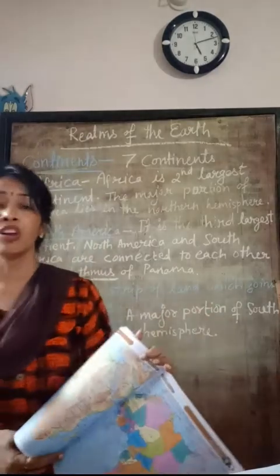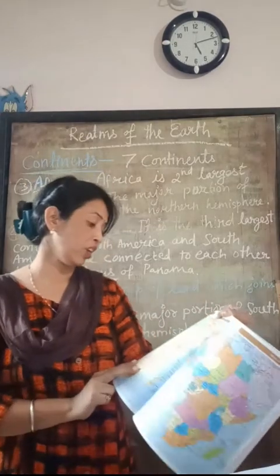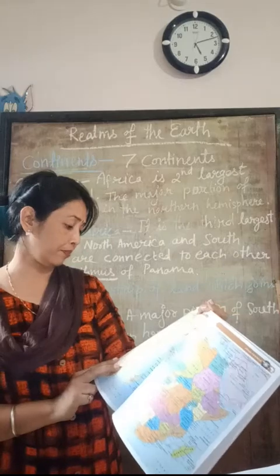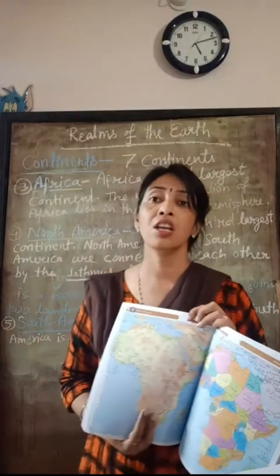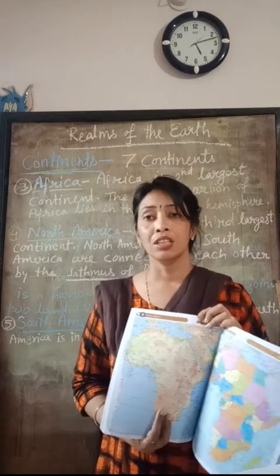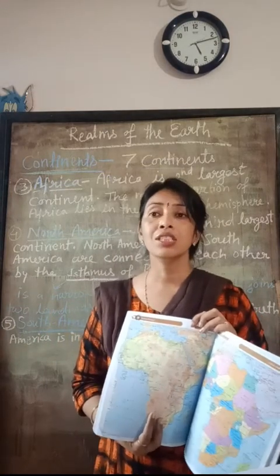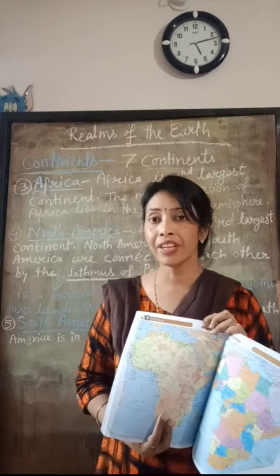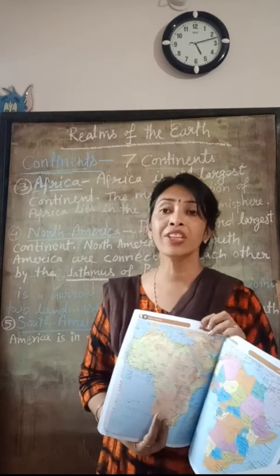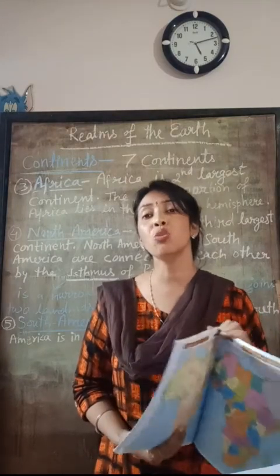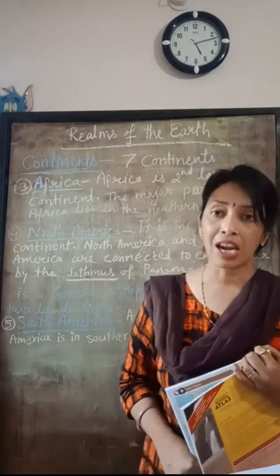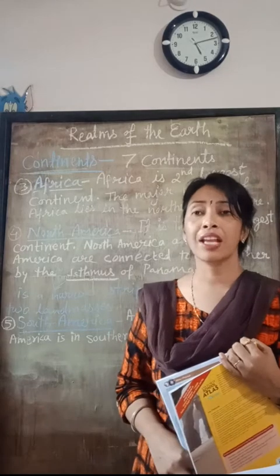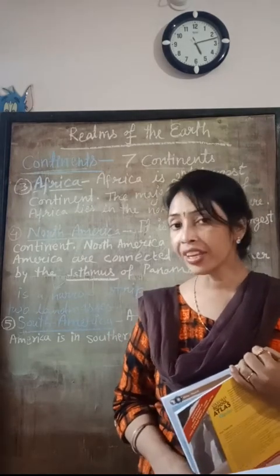The world's longest river, the Nile. The Nile River is the world's longest river. It lies in Africa. It has two main tributaries and passes through 11 countries. I again repeat, the world's longest river, the Nile, is in Africa.